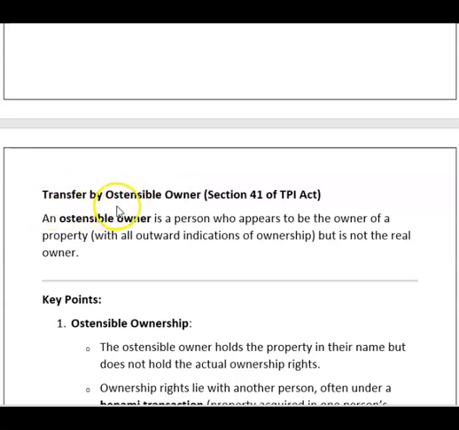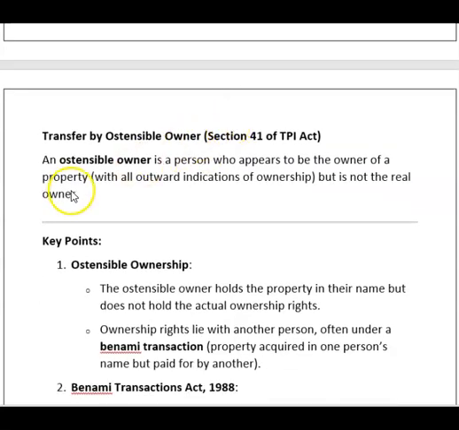Transfer by ostensible owner. What is the meaning of ostensible owner? Benami sampatti, benami owner. An ostensible owner is a person who appears to be the owner of the property with all outward indication of ownership but is not the real owner. The property will all be in his name, but in actuality someone else has given the money to buy the property.